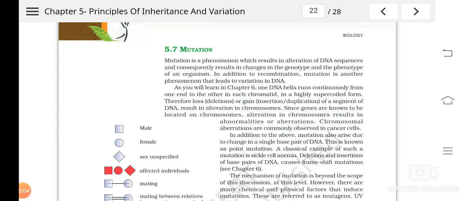So, children, we were studying Principles of Inheritance and Variation, chapter 5, and we have studied various topics like Mendel's monohybrid cross, the laws put forward by him after his monohybrid cross, and some deviations.